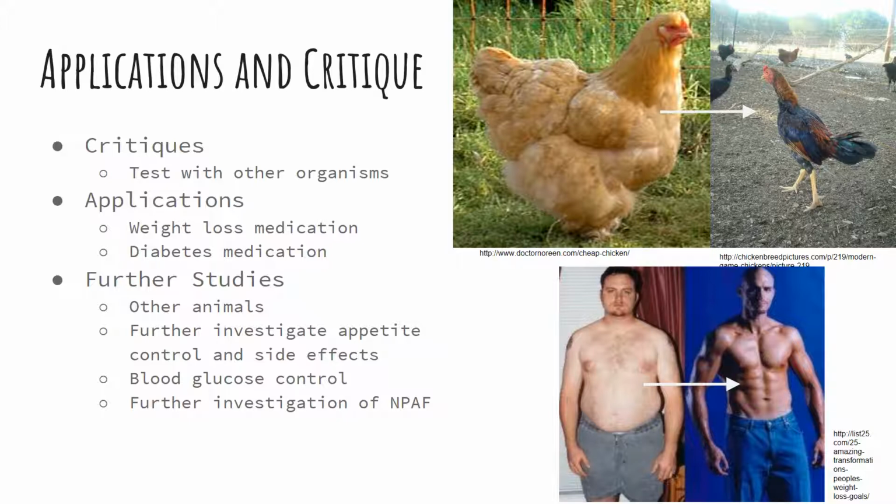Additionally, the study showed that chicks that were injected with NPAF lowered their blood glucose levels significantly over a sustained period of time. If testing was conclusive that this effect would take place in humans, then implications of a drug could be made using NPAF that could not only affect weight loss, but also control diabetes and blood sugar levels as well. Further studies should be conducted to discover how this peptide affects humans and other organisms, how it controls appetite and possible side effects, regulates blood glucose, and also how the neurophysiology truly works.